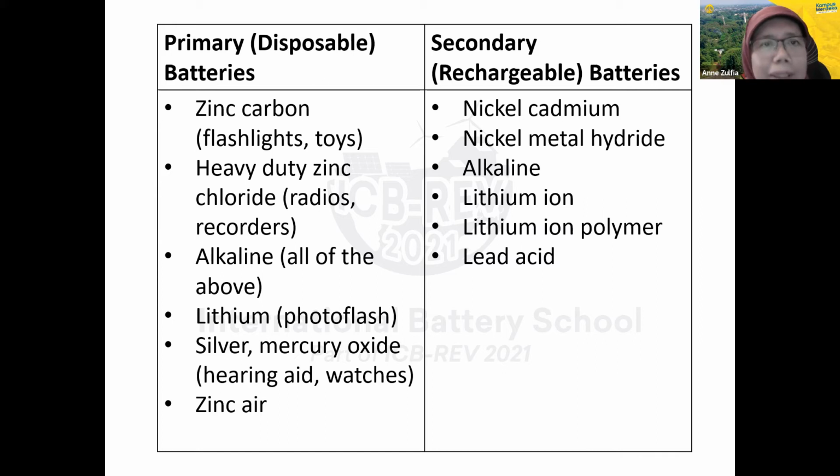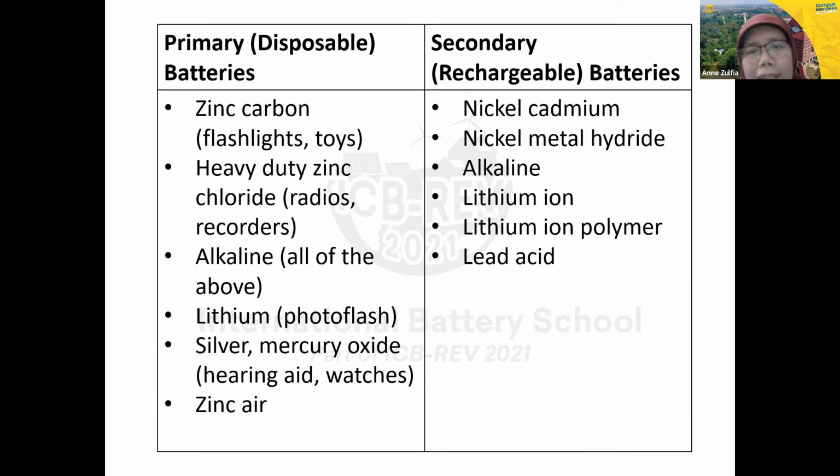For the primary batteries, we have zinc carbon, usually for flashlights and toys for children. Heavy duty zinc chloride we use for radios and recorders. We need this kind of battery. Usually we call these dry batteries for the primary. And then alkaline, for all of the above we can use an alkaline battery. Lithium, usually we use lithium metals for photo flash, and then silver and mercury oxide for watches.